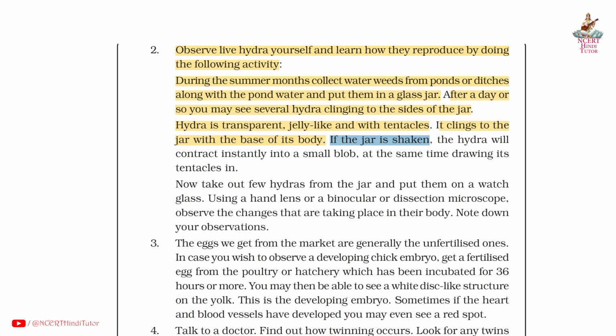If the jar is shaken, the hydra will contract instantly into a small blob, at the same time drawing its tentacles in. Now take out a few hydras from the jar and put them on a watch glass. Using a hand lens or a binocular or dissection microscope, observe the changes that are taking place in their body. Note down your observations.